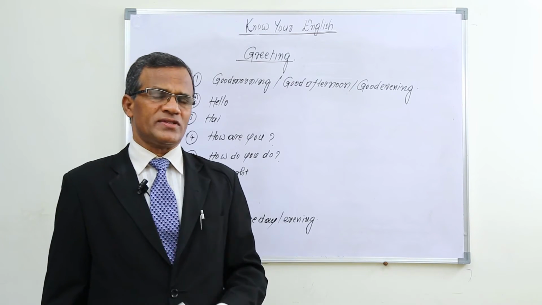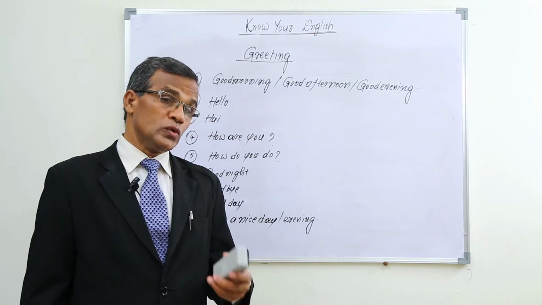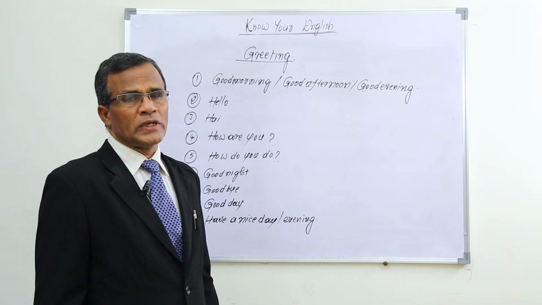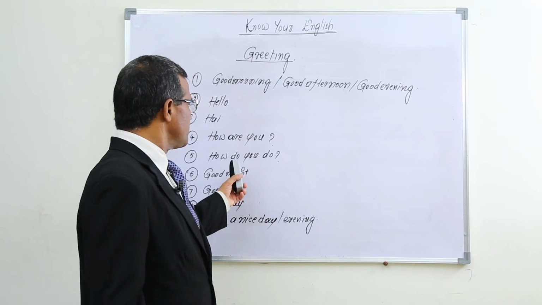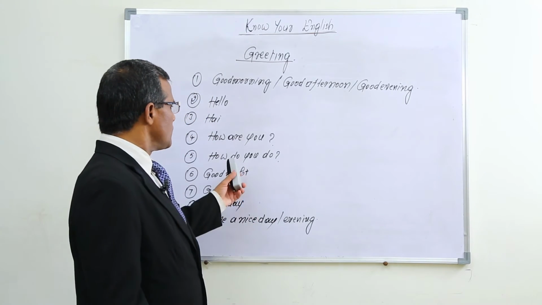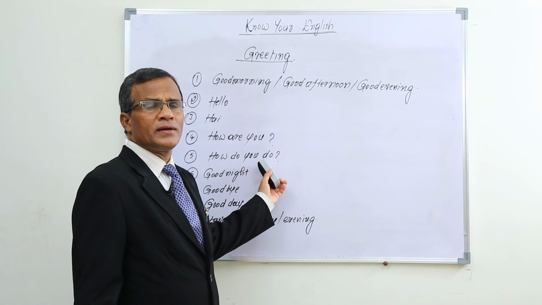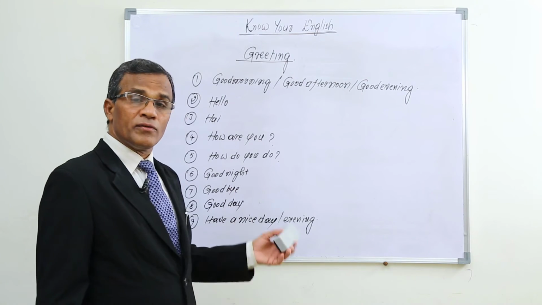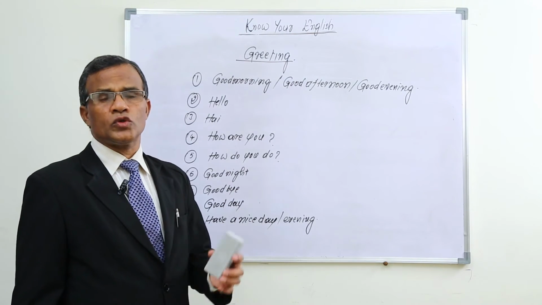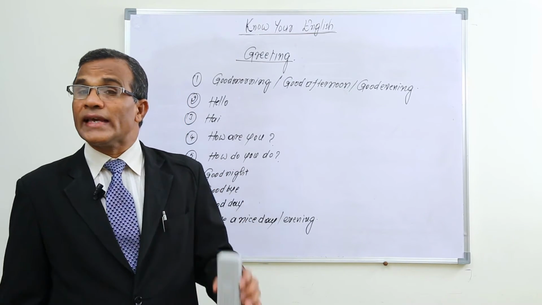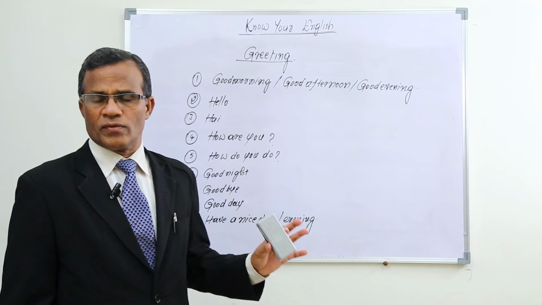For example, if a new person who is introduced to you greets you with how do you do, then you have to respond by saying again, how do you do? But most people make the mistake of saying I am fine. We should not use I am fine. For how do you do, you have to use again how do you do. That is the formality.